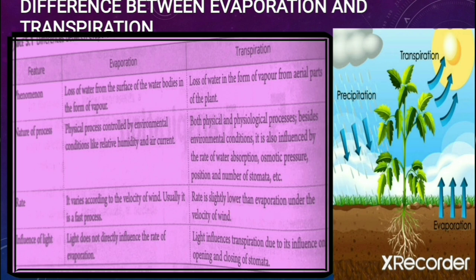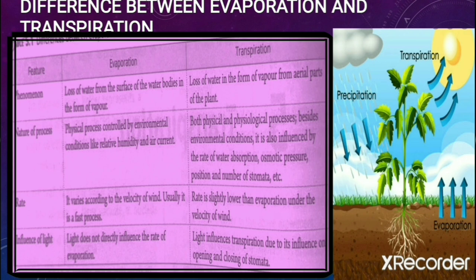Transpiration is influenced by the anatomy of the plant, and no such influence is seen in evaporation. Even light is not a very influencing factor in evaporation. Evaporation may happen at night time also, but in transpiration, light influences a lot. We will study this influence of light in the factors affecting rate of transpiration.